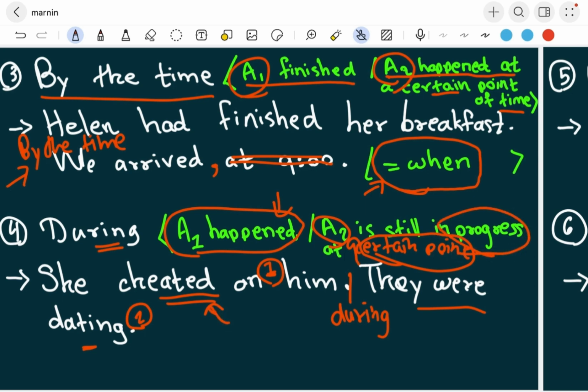So this is the usage of during. This is how you use it. Okay, I hope you understand it. Let's continue.